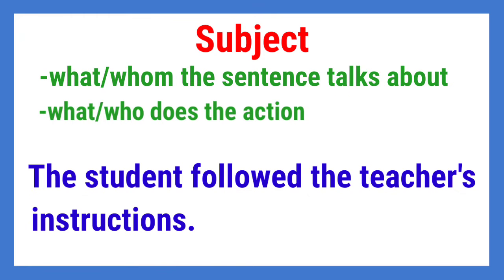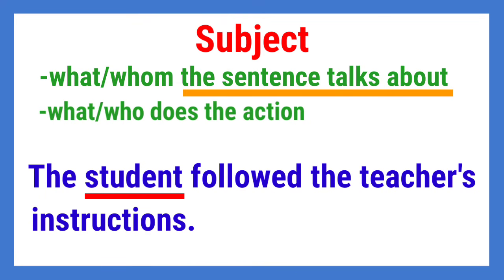The noun that serves as the subject in the sentence is student. Why? As we can see, the sentence talks about the student, and it is the one who did the action in the sentence, which is followed. That is why the noun student is the subject of the sentence.